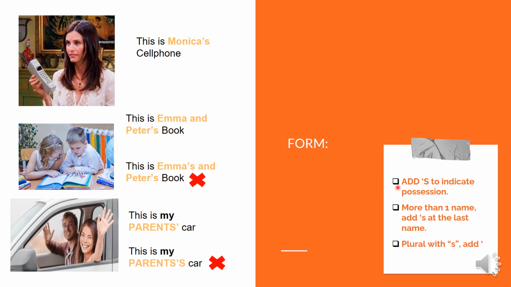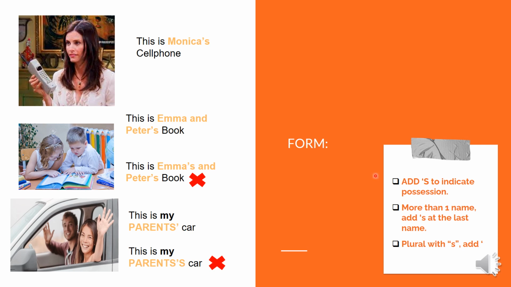We add the apostrophe. Apostrophe is the famous puso in Guarani. In Spanish is apostrophe. So we add apostrophe S to indicate possession.